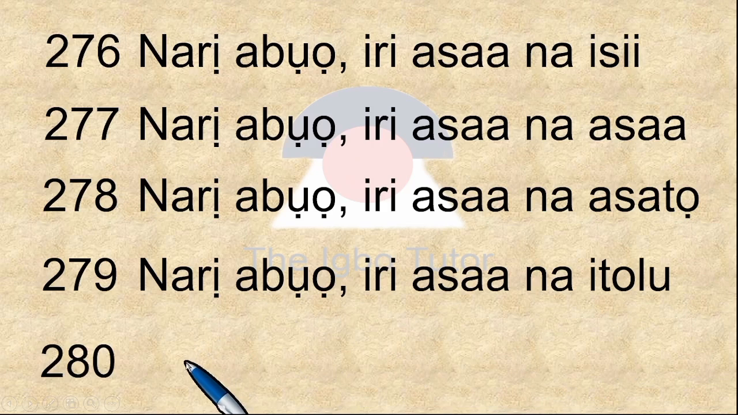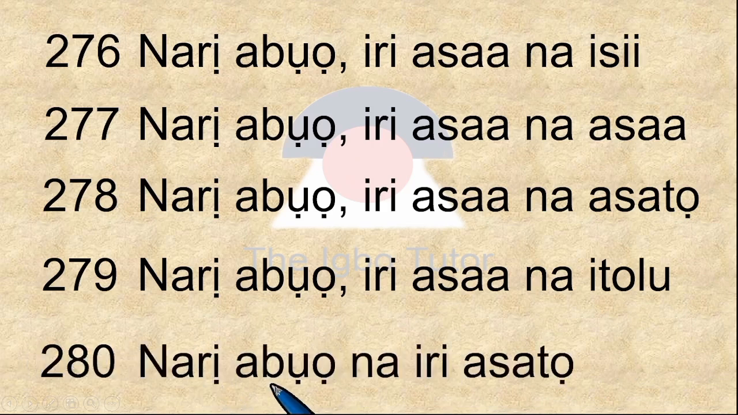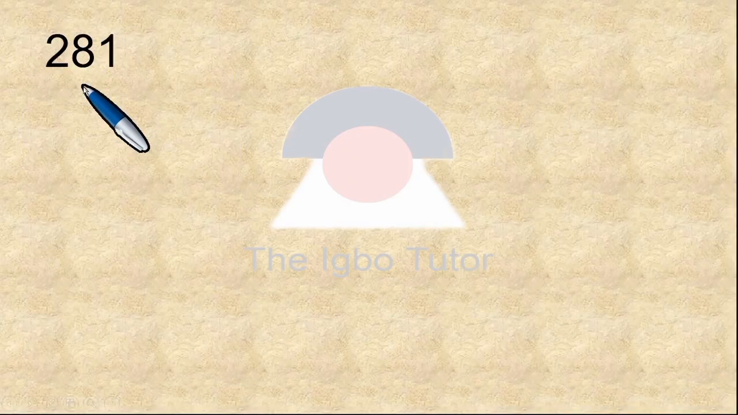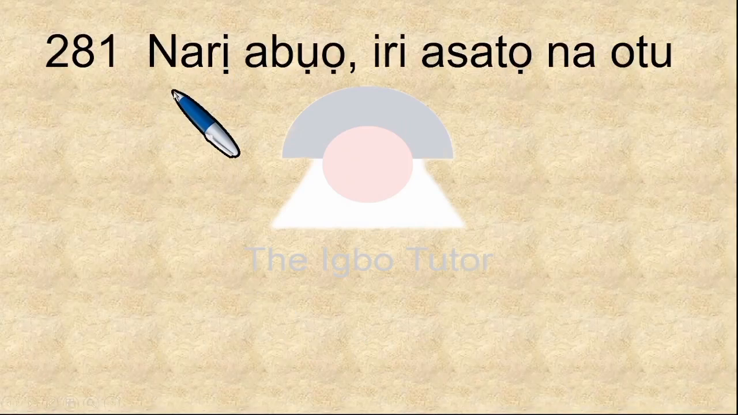And 280 is narị abụọ na iri asatọ. Of course, narị abụọ, 200, na, and iri, 10 in 8 places, asatọ. Narị abụọ na iri asatọ. We run with this 8 series. Let's go. 281, what is that? Narị abụọ iri asatọ na otu.